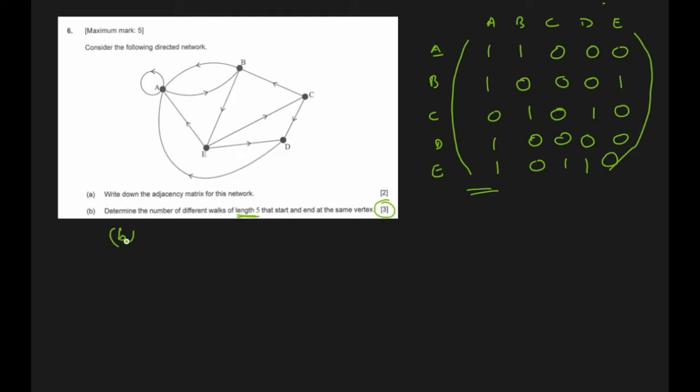So let me write from A first. A is going to A, 1, then to B, 2, 3, 4 and back, 5. This is 1. So let me write this one. It is A, B, E, D, back to A. So one length, 2, 3, 4 and 5. So there is one more. A starts from here, no loop, 1, 2, 3, 4 and 5 back.